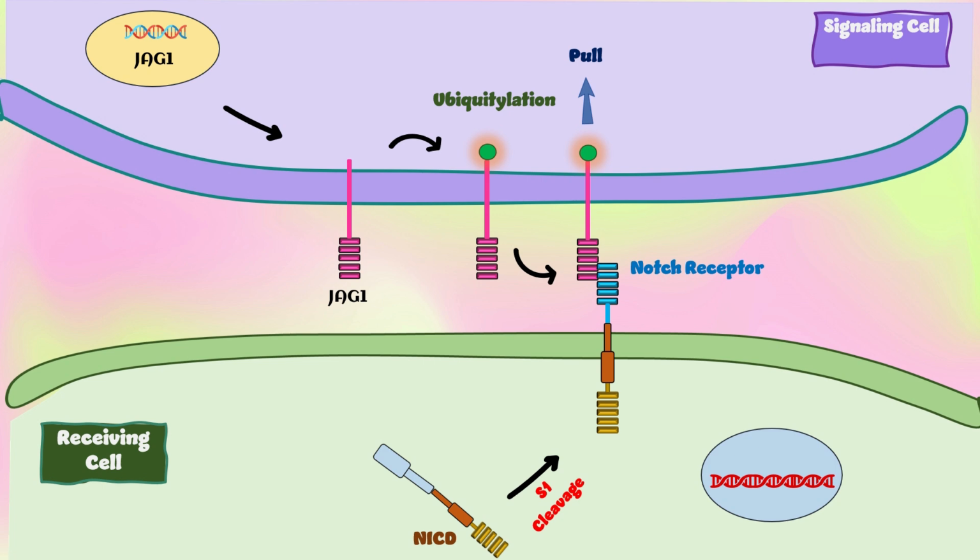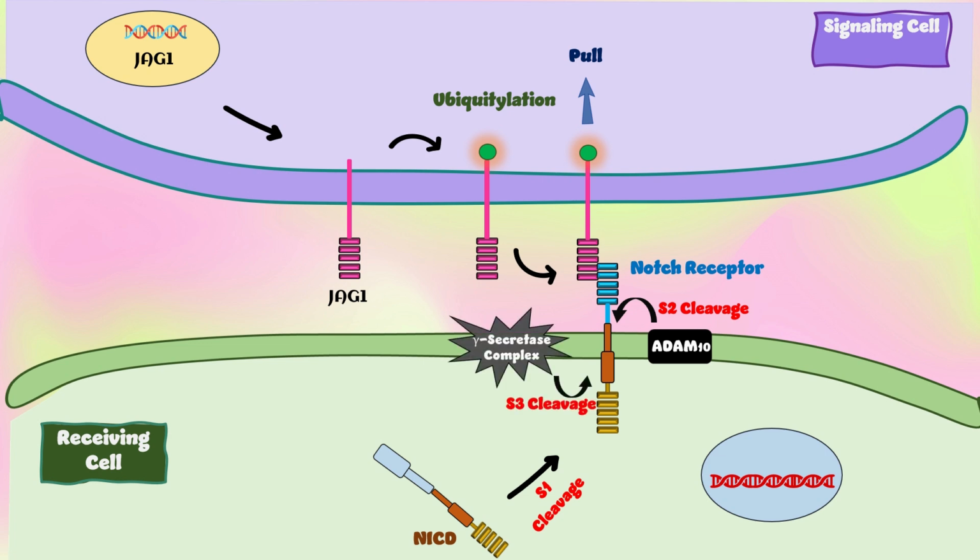In the Notch signaling pathway, when a Notch receptor interacts with a Notch ligand in an adjacent signaling cell, it undergoes proteolytic cleavage by disintegrin and metalloprotease domain 10, causing S2 cleavage, and the gamma secretase complex, causing S3 cleavage, which leads to the release of the Notch intracellular domain.